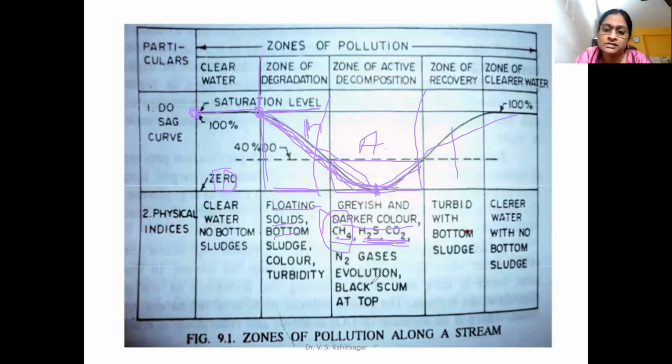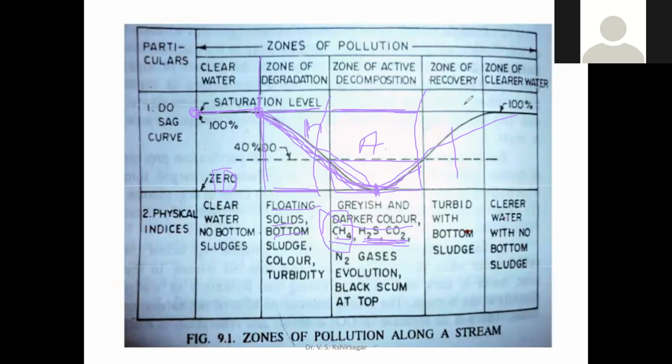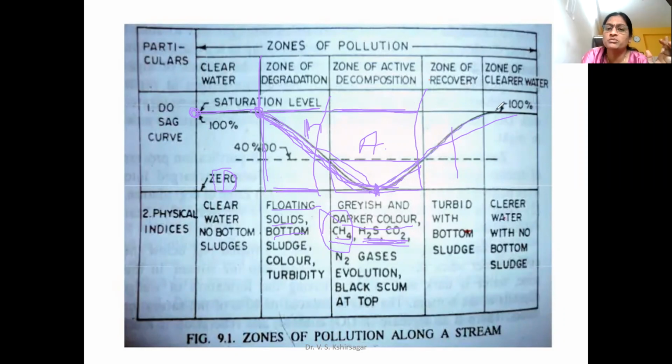Evolution of these gases starts, and black colored scum will also be observed at the surface. Then the next zone comes into the picture, where oxygen slowly starts increasing because of the self-purification activity.